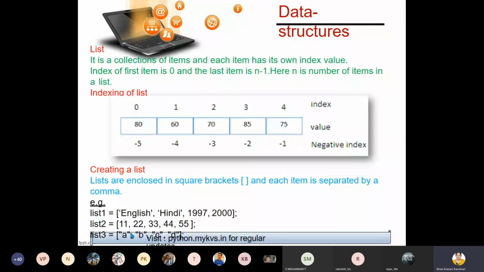A list can be composed of strings and numbers, or a list of lists, or even a list of objects. Is it clear? Any doubt here for you all? Any doubt, children?